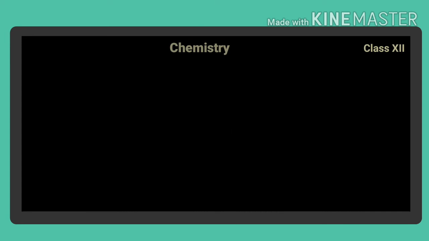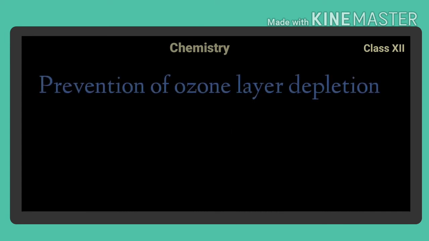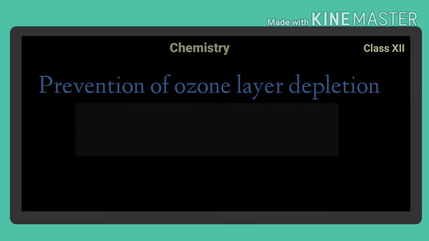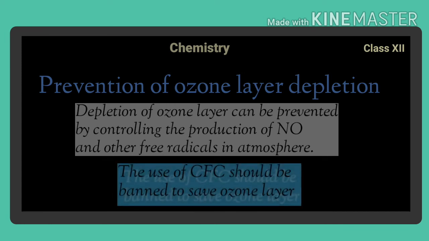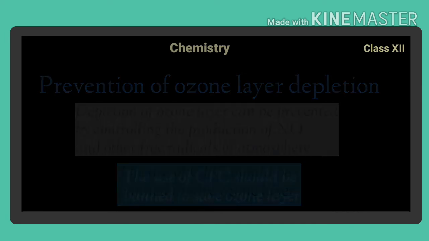How can we prevent depletion of ozone layer? The depletion of ozone layer can be prevented by controlling the production of nitric oxide and other free radicals in atmosphere. The use of chlorofluorocarbons should be banned to save ozone layer.